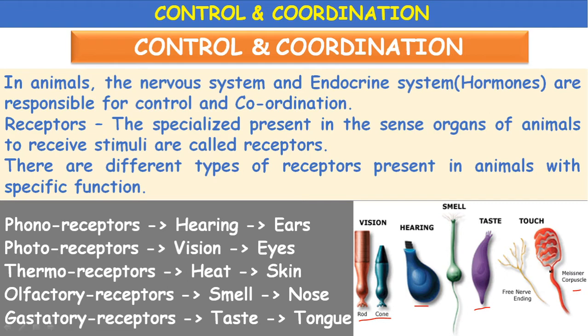Next, ears. Ears respond to sound vibrations and movements. They give us our sense of hearing and also our balancing. Then the eyes, the most important sense organs, they respond to light rays and give us our sense of vision or sight.